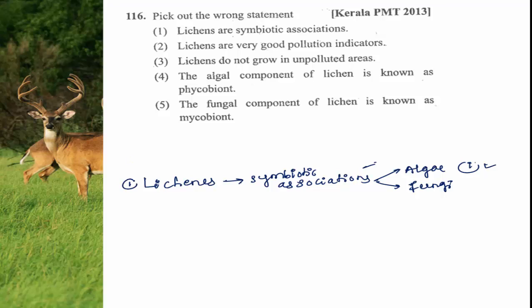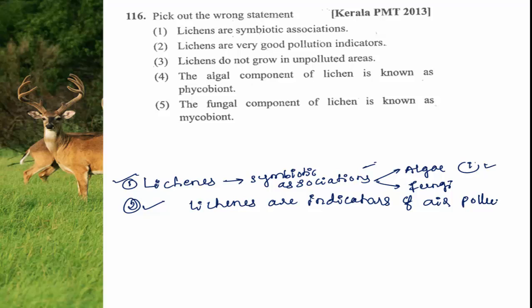This is also right. Lichens are indicators of air pollution, especially for sulfur.